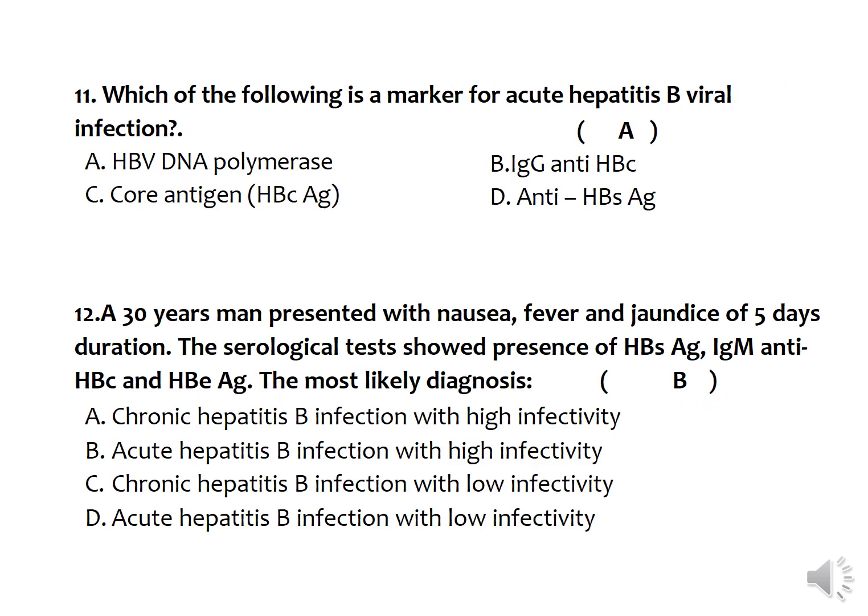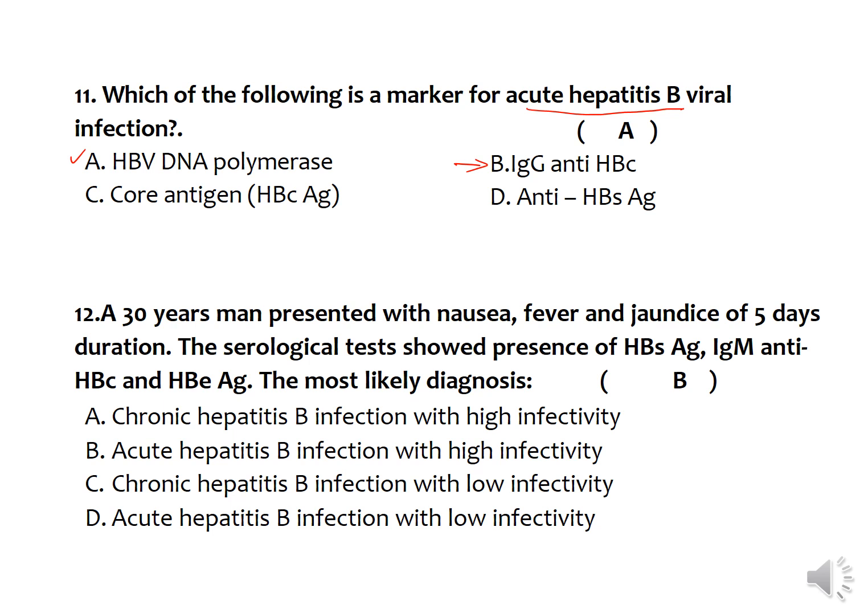Which of the following is a marker for acute hepatitis B viral infection? In acute hepatitis B viral infection, the viral replication will be very high, and so the DNA polymerase levels will be very high in the blood. Whereas in case of acute viral hepatitis,